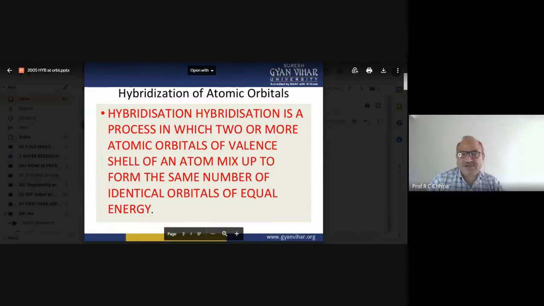Here we have the ground state electronic configuration and the excited state electronic configuration. Why does that particular electron get excited? In the carbon atom, the electronic configuration is 1s2, 2s2, 2p2.